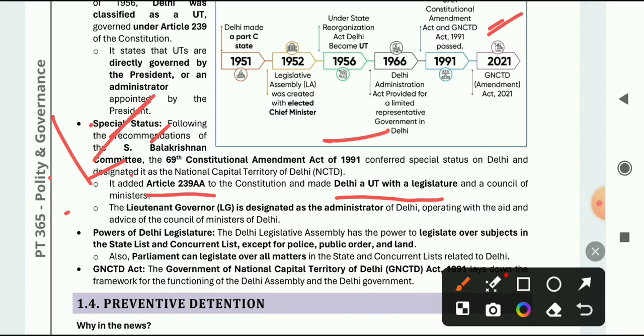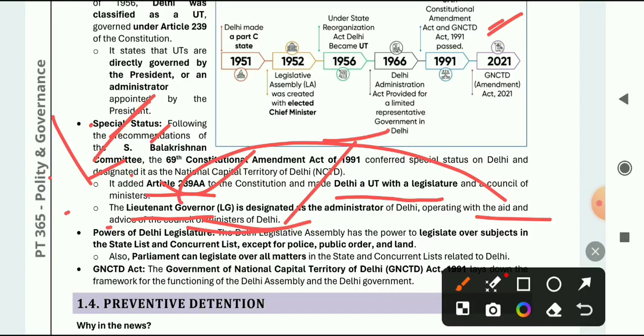The Lieutenant Governor is designated as the administrator of Delhi, operating with the aid and advice of the Council of Ministers. Very, very important. Aid and advice of the Council of Ministers of Delhi. The Lieutenant Governor must consult with the Council of Ministers of Delhi for any administrative purposes.